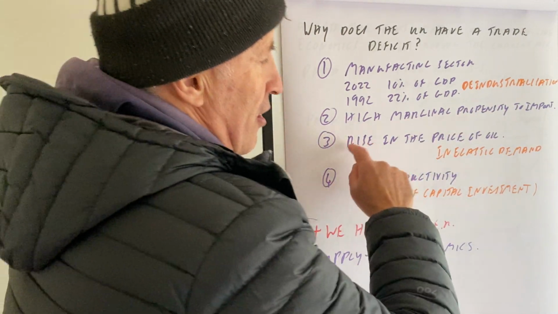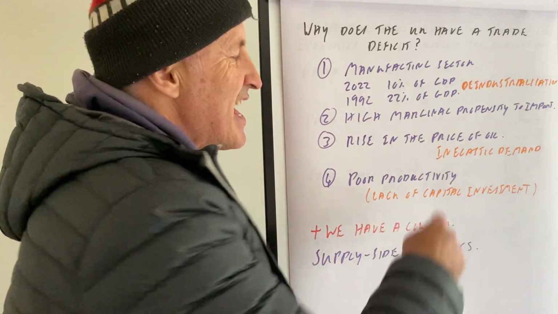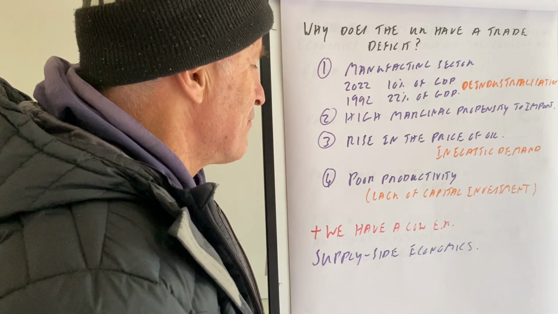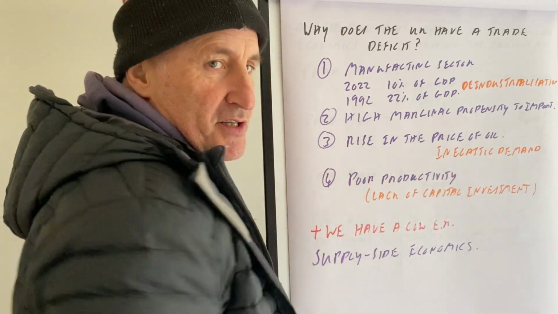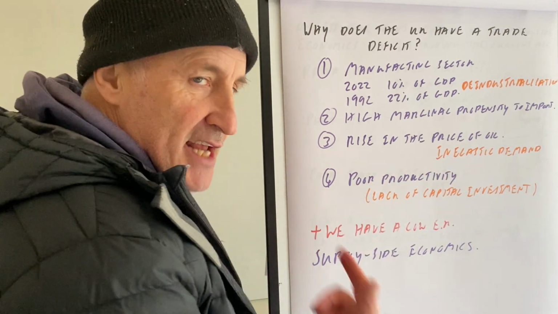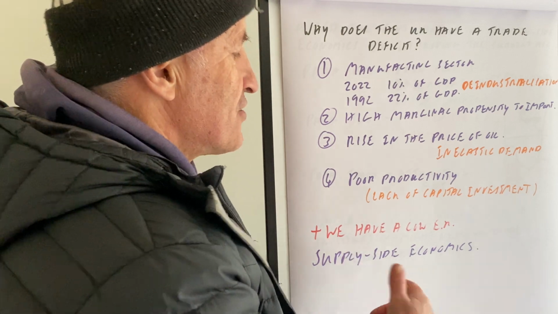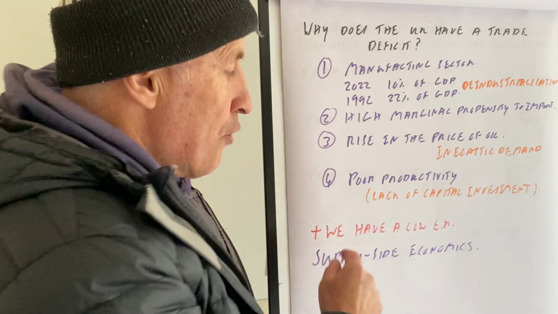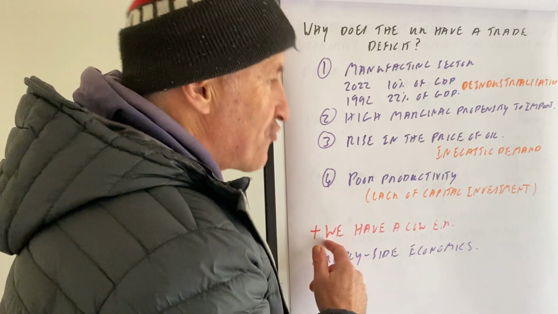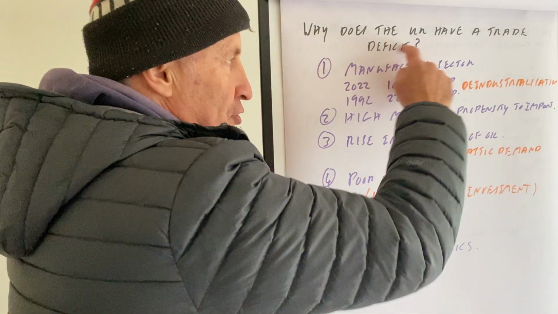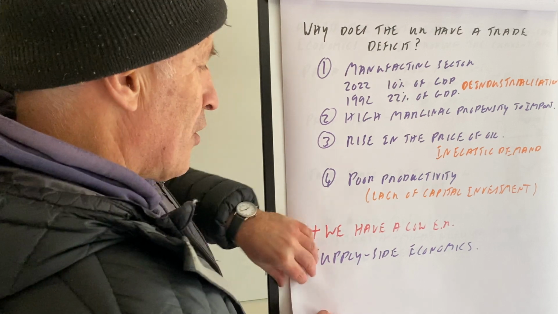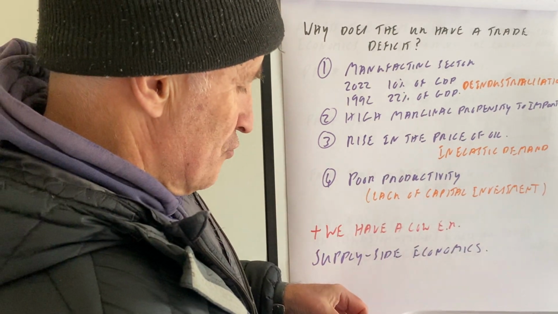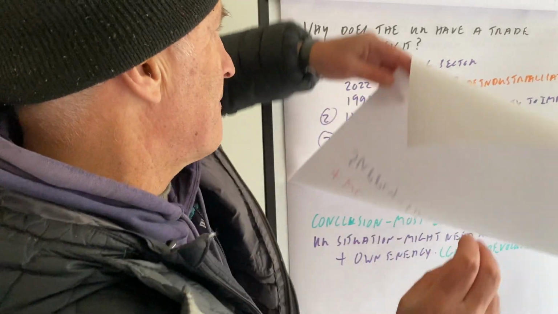We also have a rise in the price of oil and gas and inelastic demand for those goods, so that will worsen our balance of payments, and also we have poor productivity. So this will mean our exports are more expensive, with a lack of capital investment in machinery, even though we have a low exchange rate, which we think should improve the trade deficit. And to also improve the trade deficit, of course, we could use supply side economics.